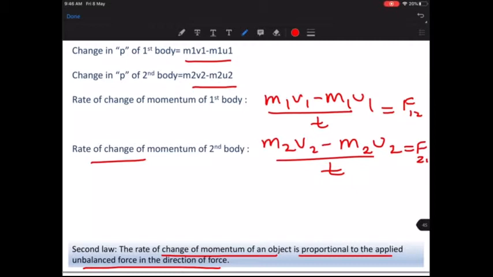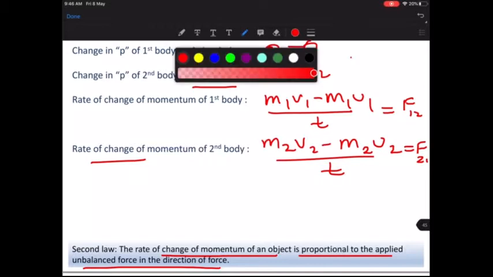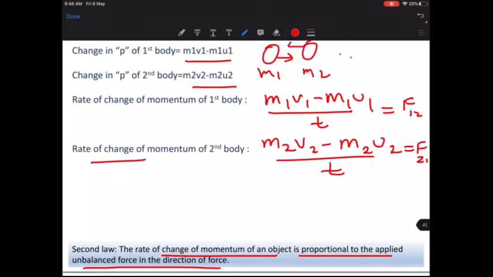F12, F21. Because I told you in the third law of motion, what does the third law of motion tell us? Every action has an equal and opposite reaction. Suppose this one object is M1, this is M2, and they are trying to hit each other. This object is applying some force on the second object, and the second object is also applying some force on the first object. So both the forces will be equal, but they will be opposite to each other. So can I write F12 is equal to minus F21?